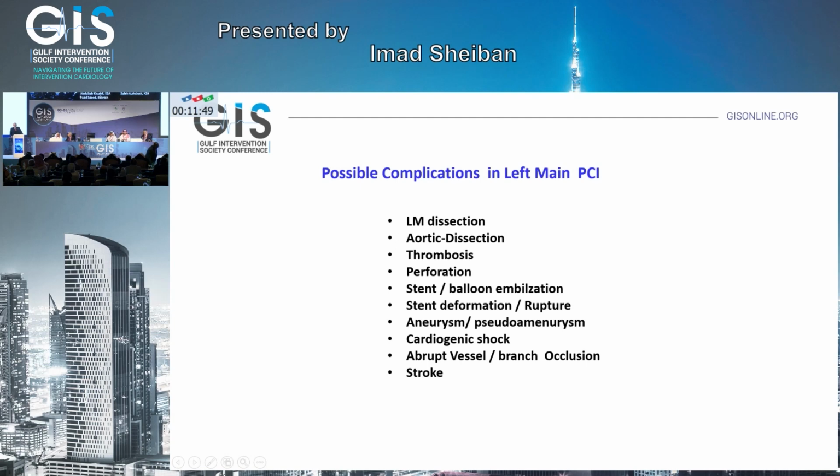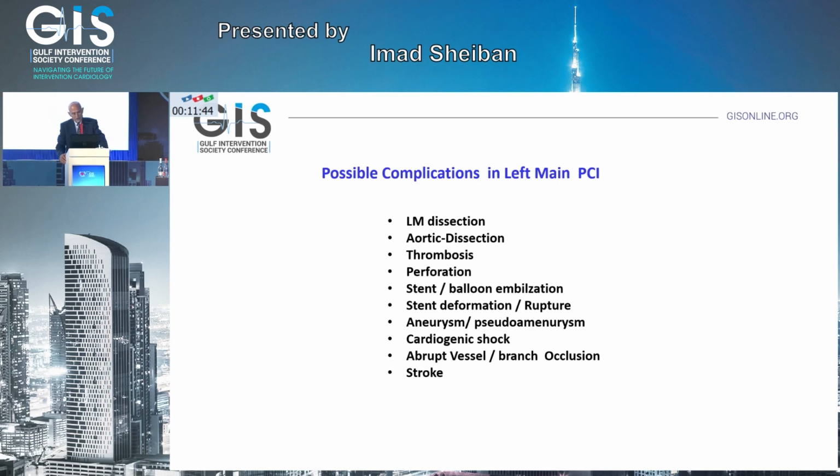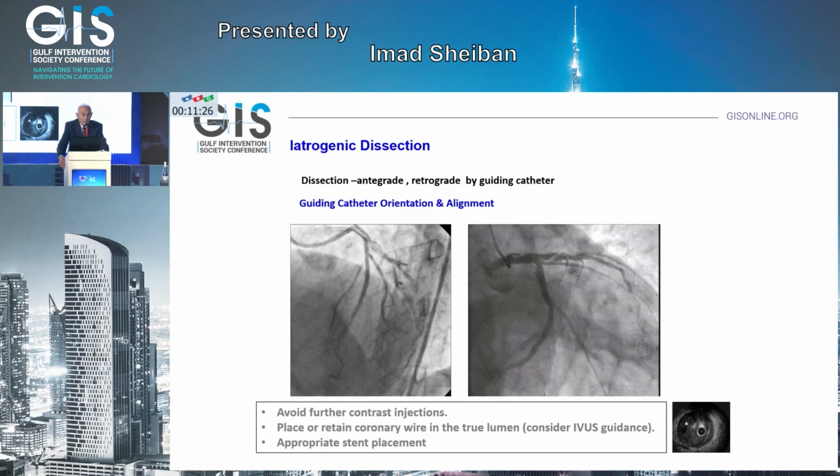So possible complications in left main interventions are left main dissection, aortic dissection, thrombosis, perforation, stent or balloon embolization, deformation or rupture of the stent, cardiogenic shock, abrupt vessel closure, side branch occlusion, or stroke. Mostly it is iatrogenic dissection caused by the guiding catheter. And I think if you already have a wire inside the true lumen, this is an easy situation, correct?